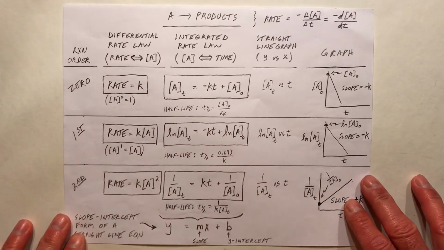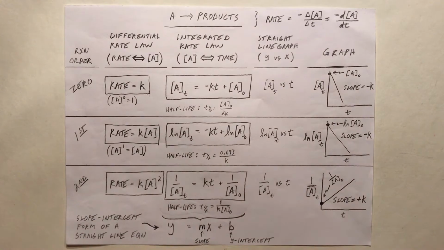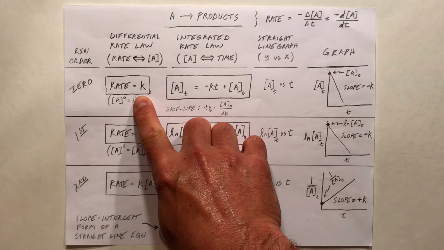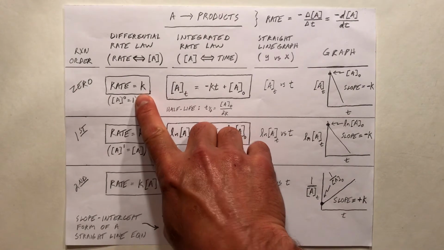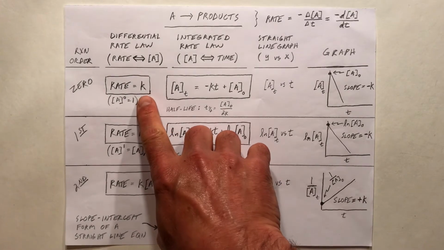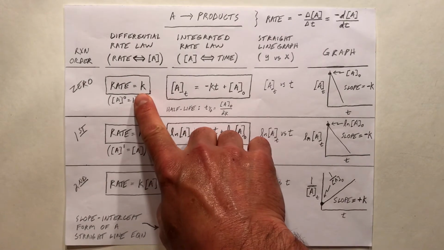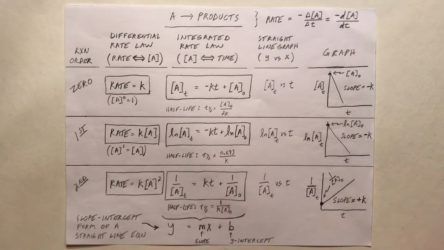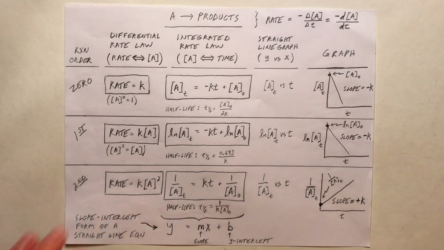Now this is a sheet with all of the important equations that you would need for chemical kinetics. So if you can't do the calculus, that's fine. You don't really ever have to derive the integrated rate law from the differential rate law, but I do want to show you how that works. And in this video, we're going to take a look at that for zero-order reactions. So we're going to take this differential rate law for zero-order reactions and turn it into this integrated rate law. And then we're going to take a look at what that graph tells us.